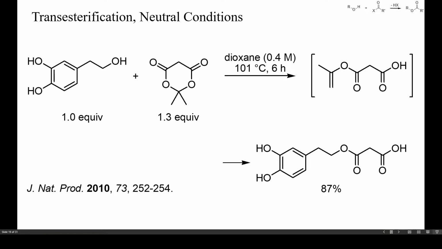Meldrum's acid and related esterified ketone or aldehyde hydrates are cleaved to vinyl esters at about 100 degrees Celsius and can be used to acylate alcohols under neutral conditions. The scope of these reactions is low, but for some synthetically useful intermediates this is the best strategy.